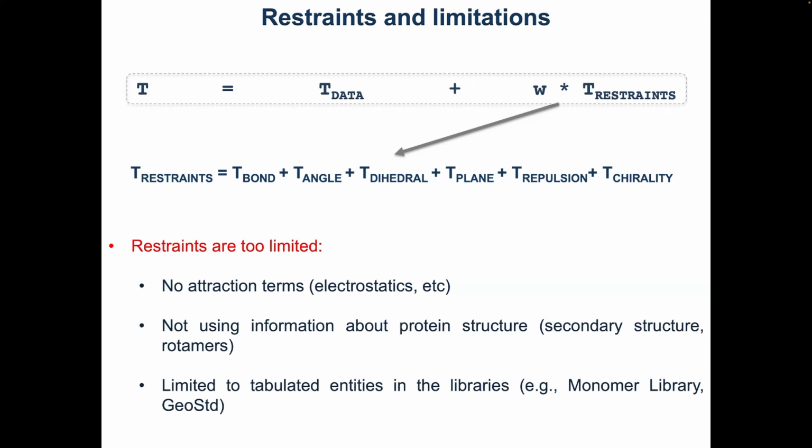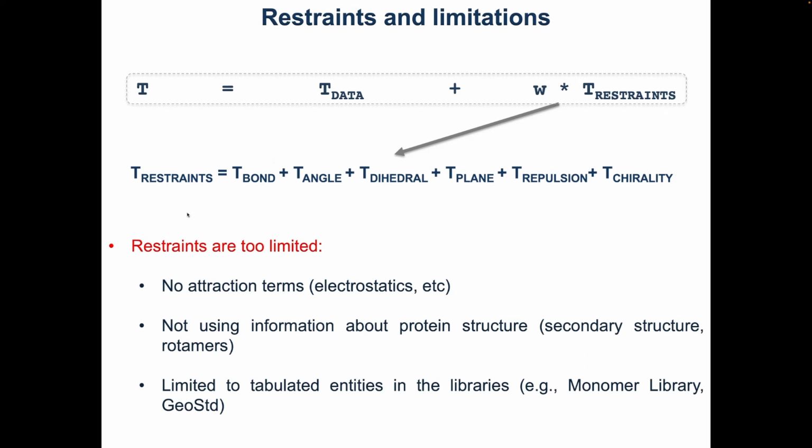And the standard restraints that everybody uses these days in refinement tools, not necessarily Phenix, CCP4, SHELXL, so all these major players in the structure refinement domain, they use the very same set of restraints that I took the freedom to call standard restraints. And these restraints, I'm saying they are too limited.